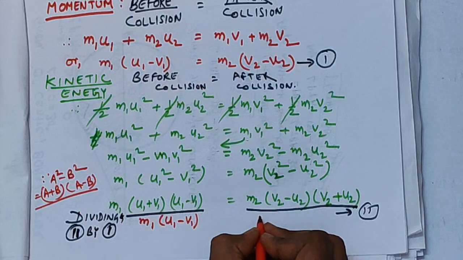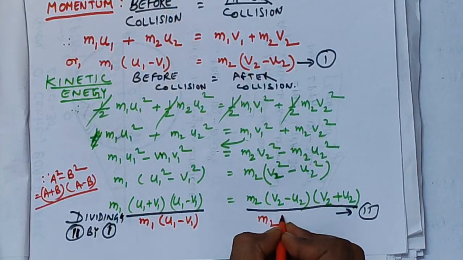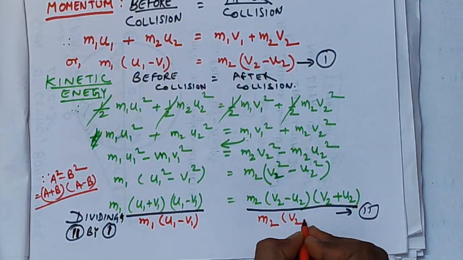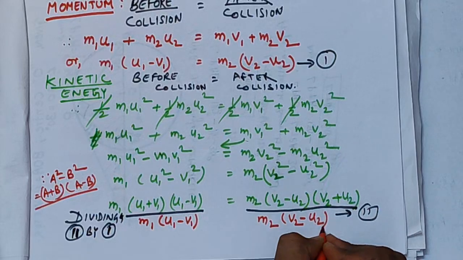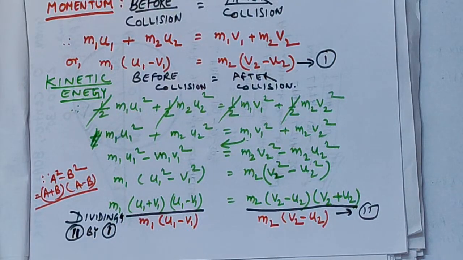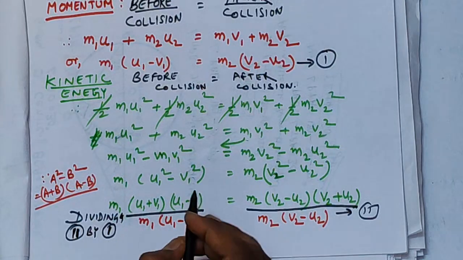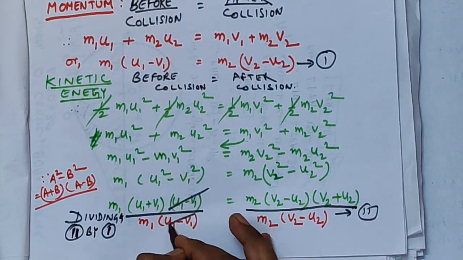Hope you are able to understand. u1 minus v1 will be cancelled out in the LHS. Similarly in the RHS, the term is divided by m2 times (v2 minus u2), and v2 minus u2 cancels out in the numerator and denominator of the RHS.